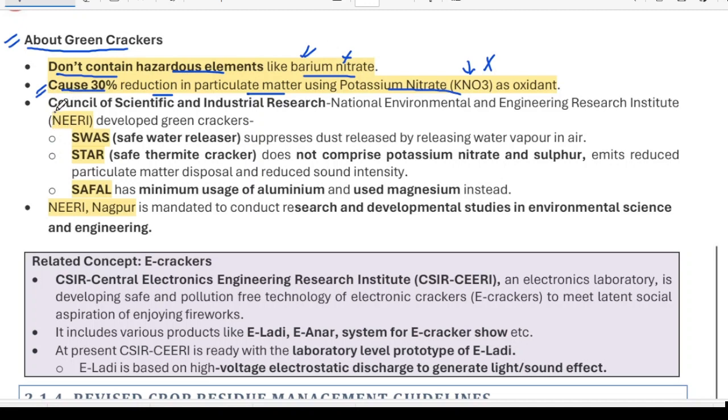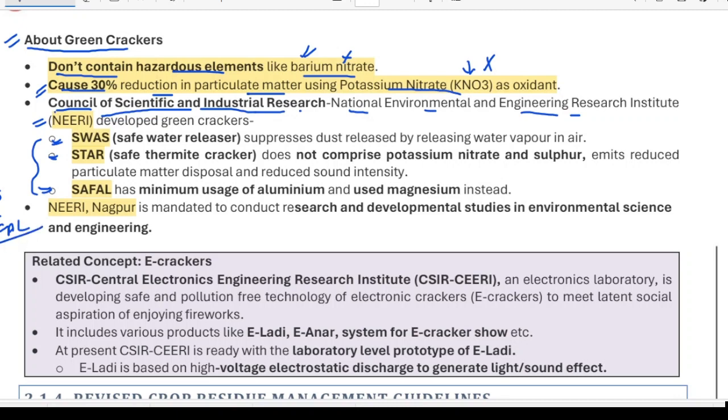Okay, another body which has been asked to develop this green cracker is the Council for Scientific and Industrial Research body, the National Environmental Engineering Research Institute, NEERI. So NEERI has developed three types of green crackers: Swas, Star, and Safal. You must remember all three names. UPSC may ask that Swas, Star, and Safal are related to what.